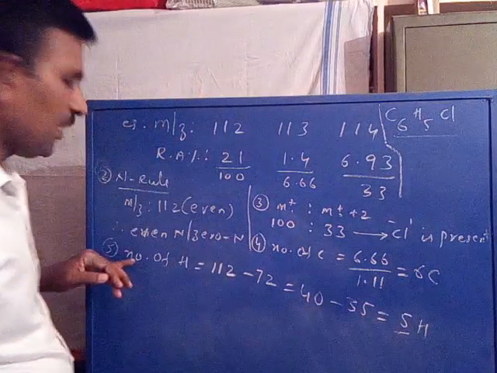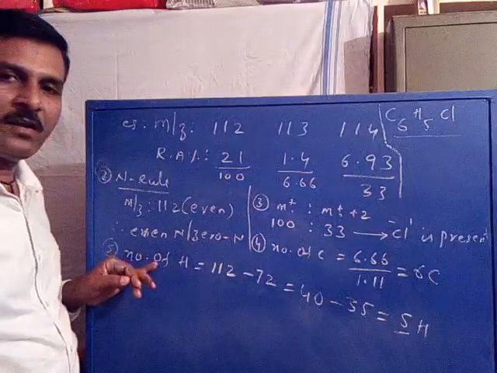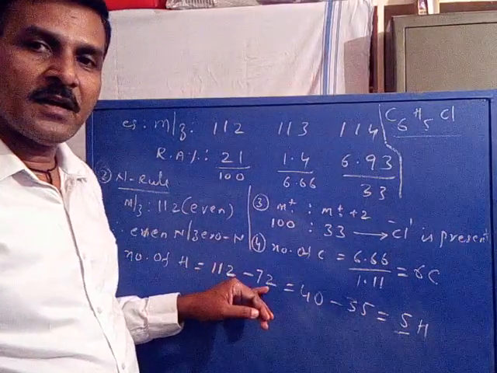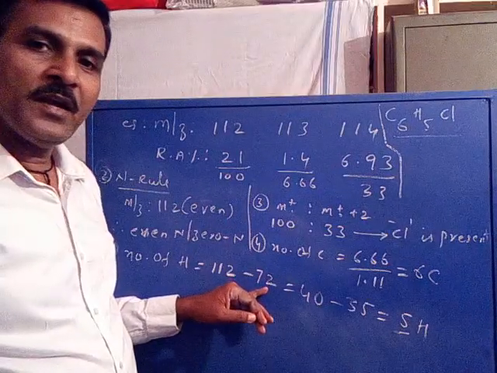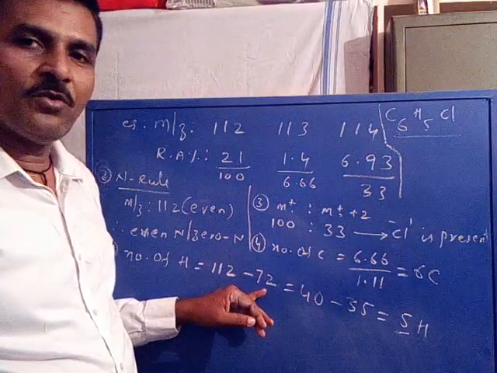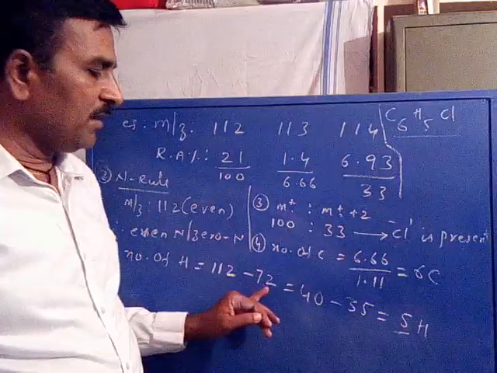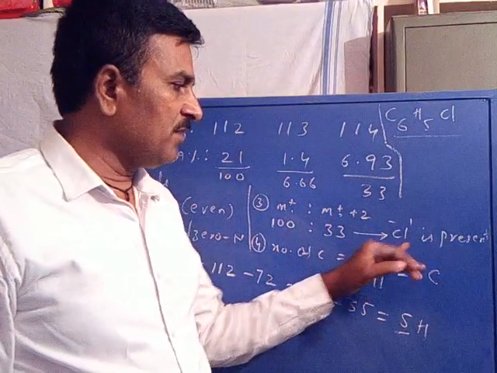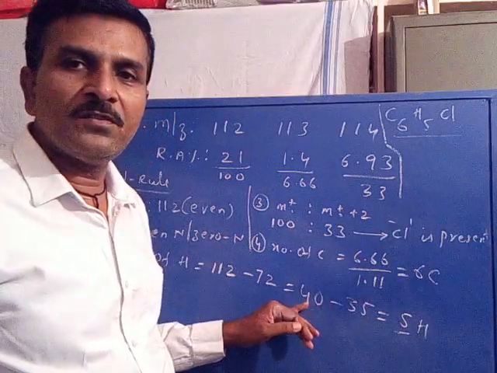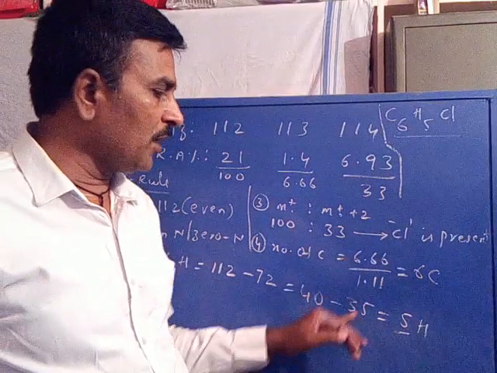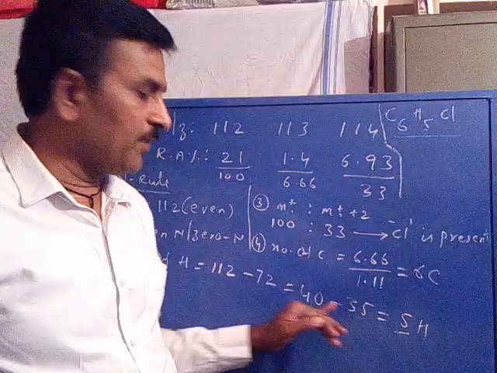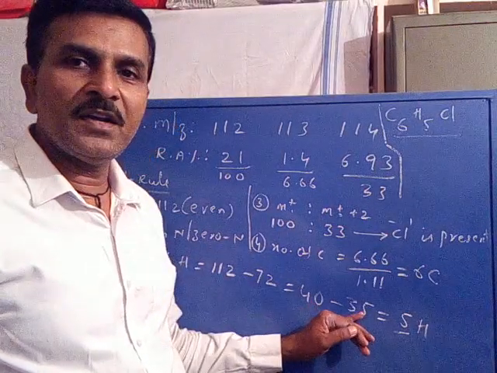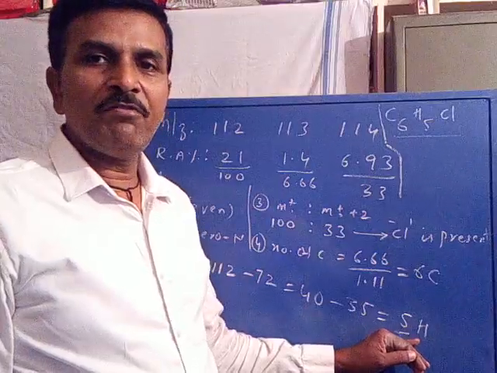After that, we have to calculate the number of hydrogens. The number of hydrogens is equal to the m/z value of the molecular ion minus the predicted carbons. 6 carbons contributed 12 mass each, therefore it is 72. 112 minus 72, the leftover mass is only 40. So at this stage we got a chlorine. The leftover mass is 40, therefore one chlorine may be present. Its mass is 35. So we remove the mass of the chlorine from the leftover, that is 40 minus 35. The leftover mass is only 5.